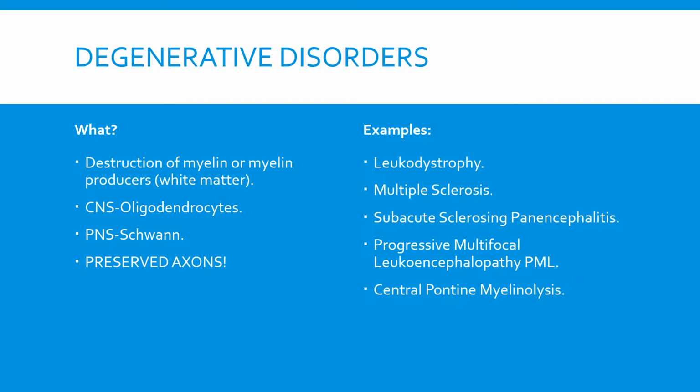Next, we'll be discussing degenerative disorders. Now, what is it? Well, these degenerative disorders are the destruction of myelin surrounding the neurons, or myelin producers, and of course this is in the white matter. Now, just a reminder that oligodendrocytes are in the central nervous system, and in the peripheral nervous system we have Schwann cells. All in all, the axons are preserved. Now, examples of degenerative disorders include leukodystrophy, multiple sclerosis, subacute sclerosing panencephalitis, progressive multifocal leukoencephalopathy, and lastly, central pontine myelinolysis.